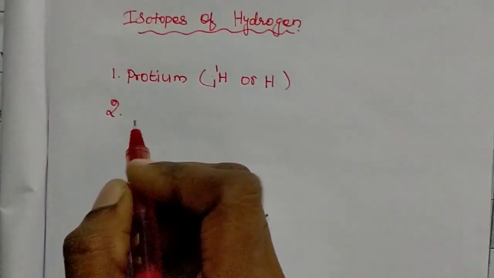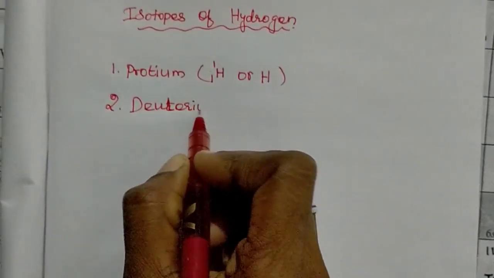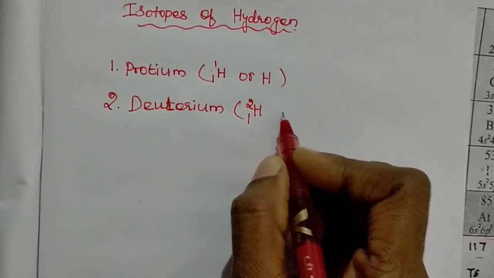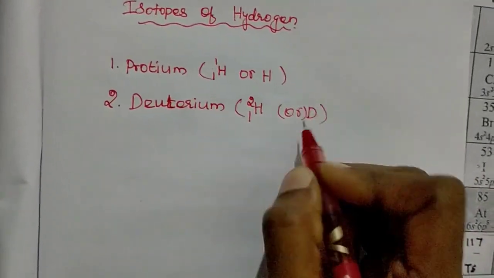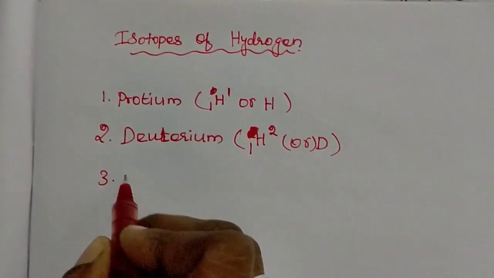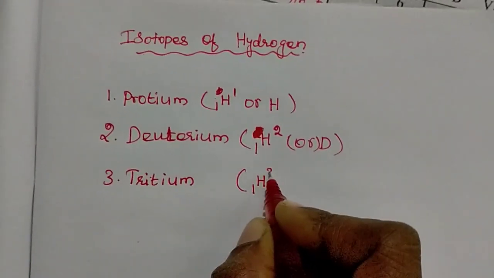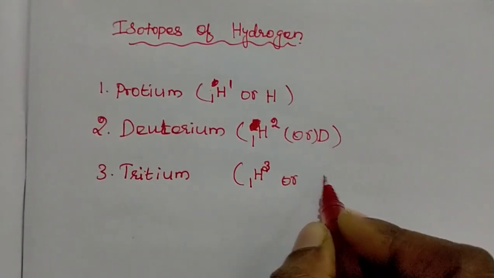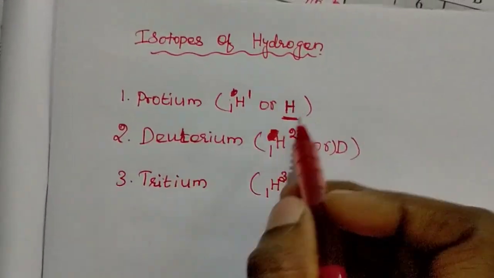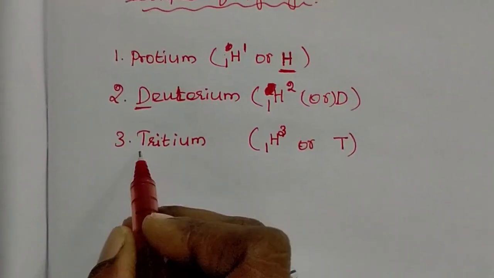What is the second type? The second type is deuterium, denoted as 1H2 or otherwise D. The third isotope of hydrogen is called tritium, denoted as 1H3 or T. So protium is denoted H, deuterium D, the first letter, and tritium T.